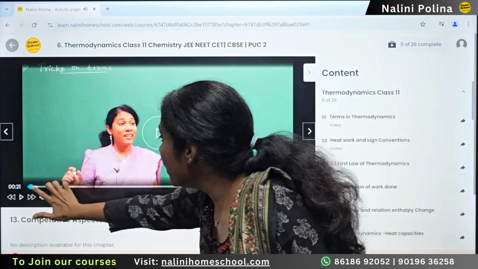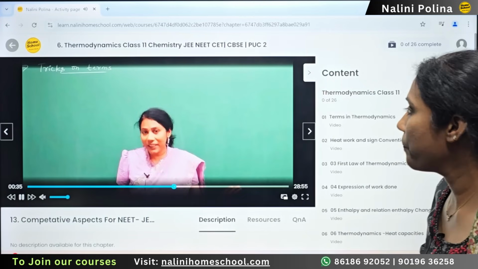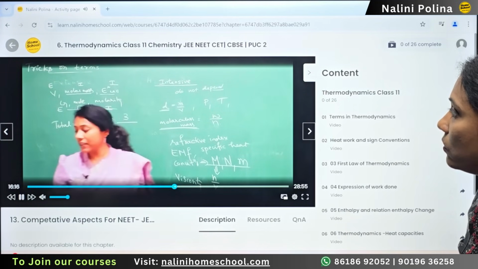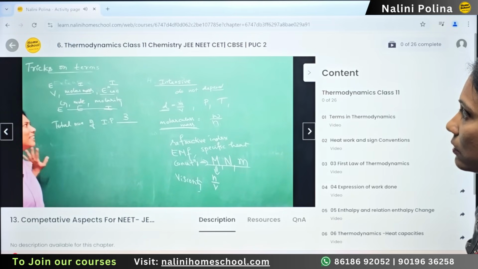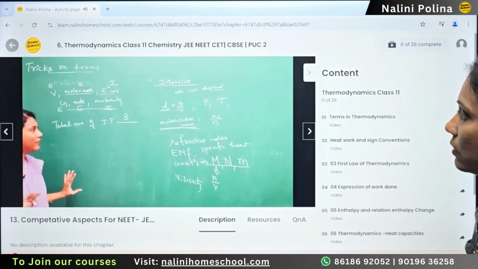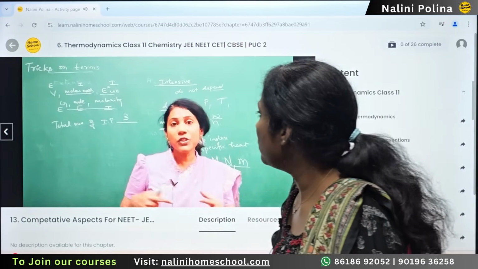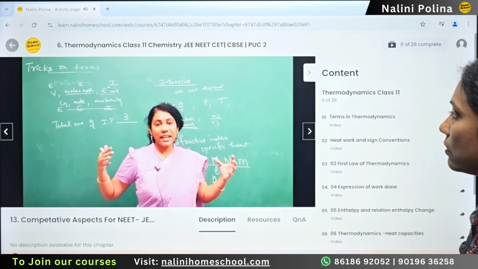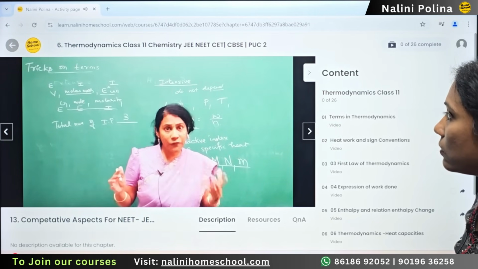I'll just forward a bit more. Based on extensive and intensive, right? The questions can be framed specially based on the examples here. So that is all about intensive and extensive, you should know. Now let us talk about the thermodynamic processes. Isothermal process, isobaric process. What is the meaning and how do their graphs look like?